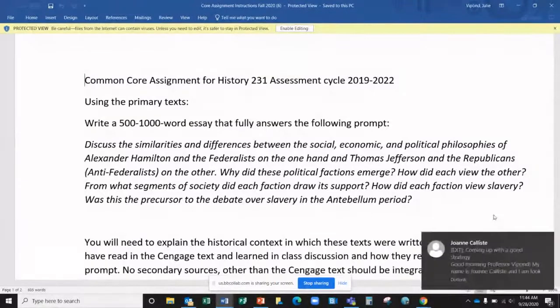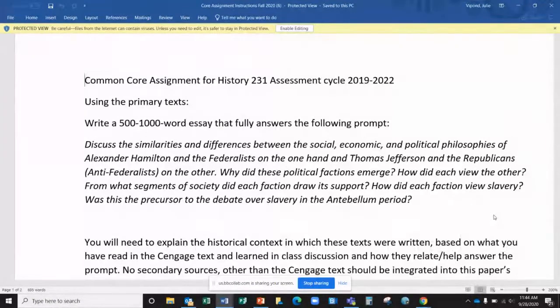So you're going to formulate your answer to these questions. You're going to create an essay that answers the question, and this essay needs to have a thesis statement. The way you structure your essay is that you have to have evidence to back up your answer to these questions, and this is where you can use the documents and the textbook as evidence.